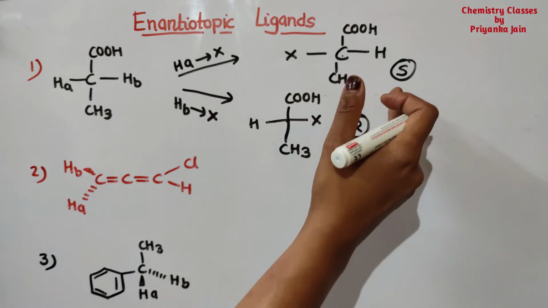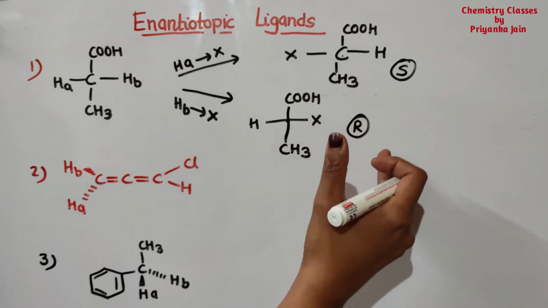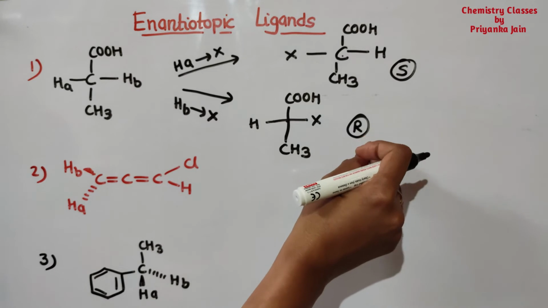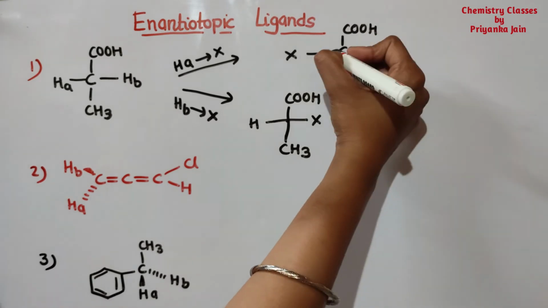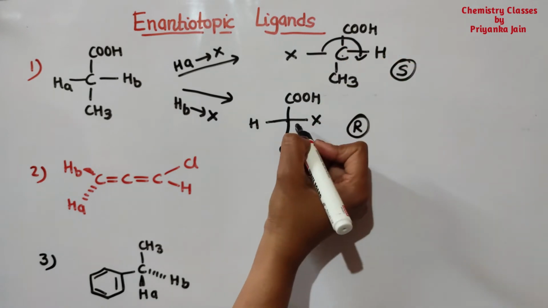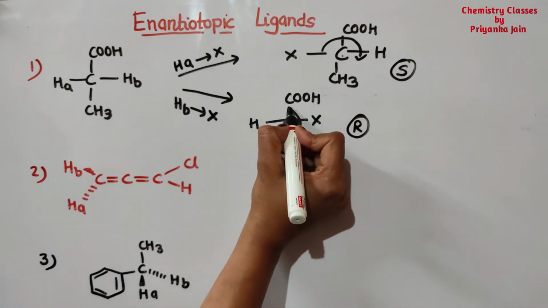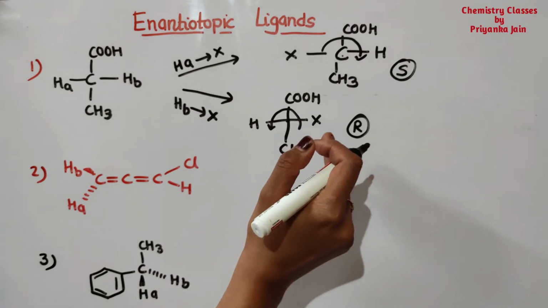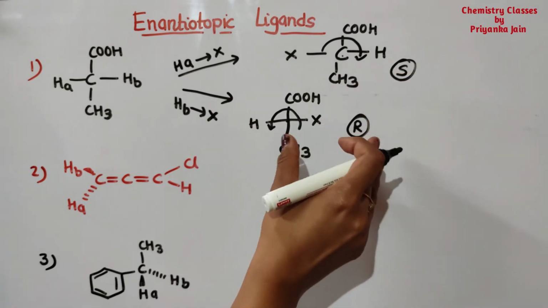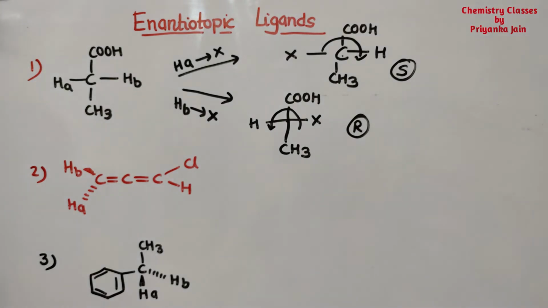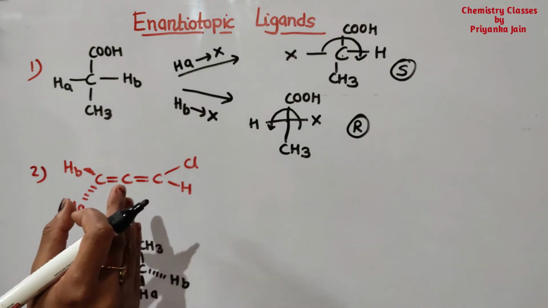About the R and S nomenclature, how to identify them, I will make another video. Here you should understand this simply, that this is in the clockwise manner, and here it will be in the anti-clockwise manner. But I will give you some more videos on the R and S nomenclature so that you can understand that in a very clear manner. Okay, now see this next example.